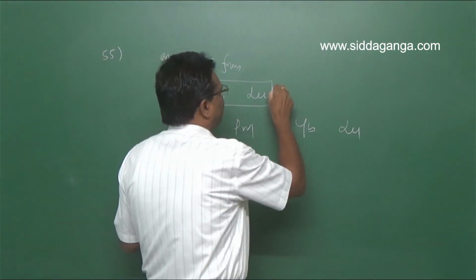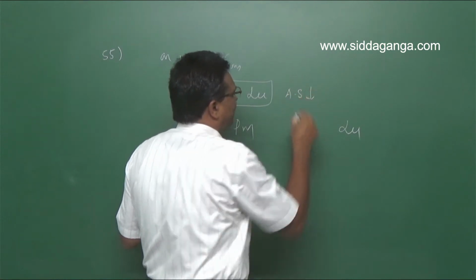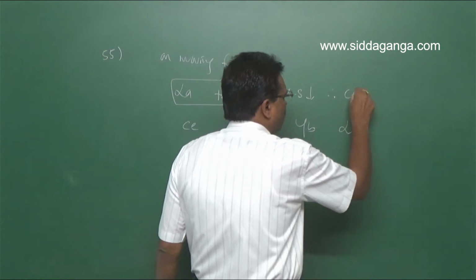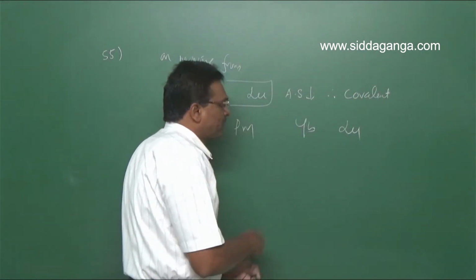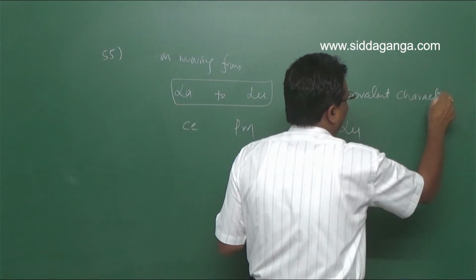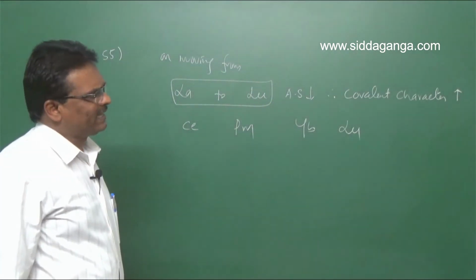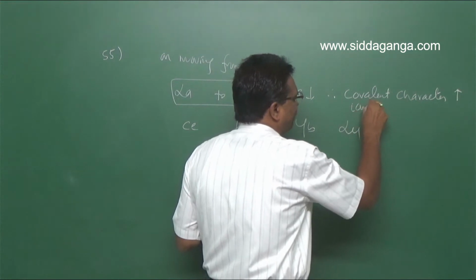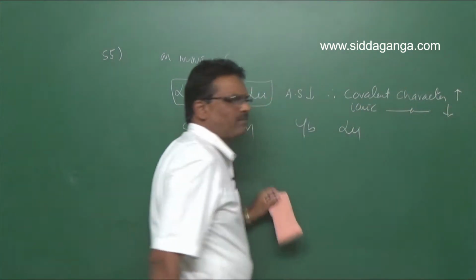On moving from lanthanum to lutetium, atomic size decreases. Therefore covalent character increases. As the covalent character increases, ionic character decreases.